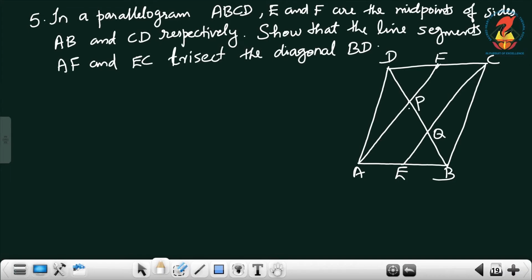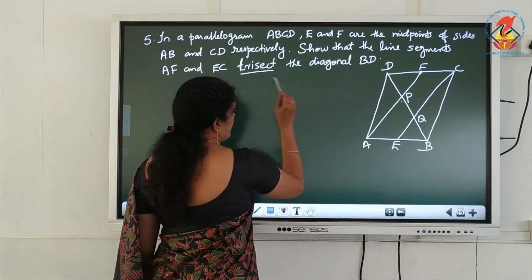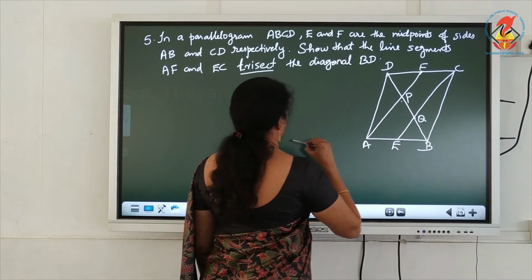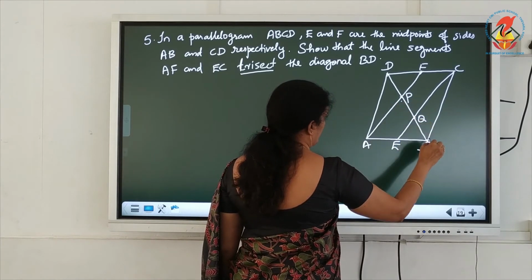Next, the fifth question. In a parallelogram ABCD, E and F are the midpoints of sides AB and CD respectively. Show that the line segments AF and EC trisect the diagonal BD. What is the meaning of trisect? Bisect means two equal parts. Trisect means DP equal to PQ equal to QB. We have to prove that DP equals PQ equals QB.